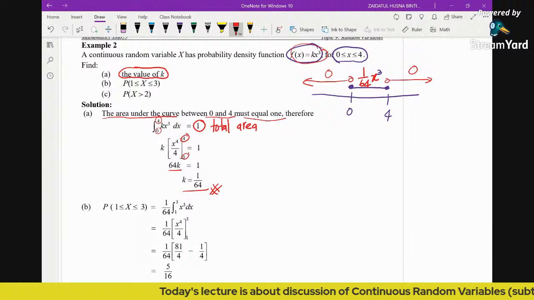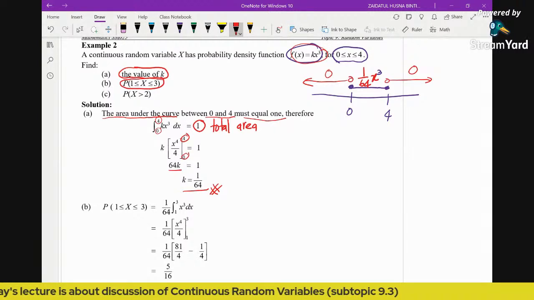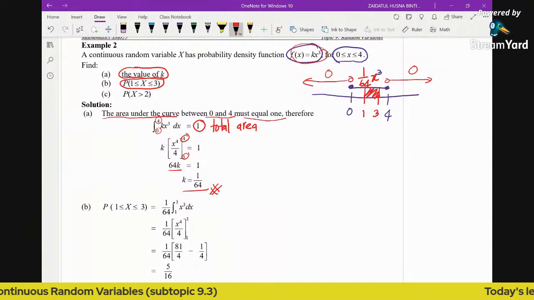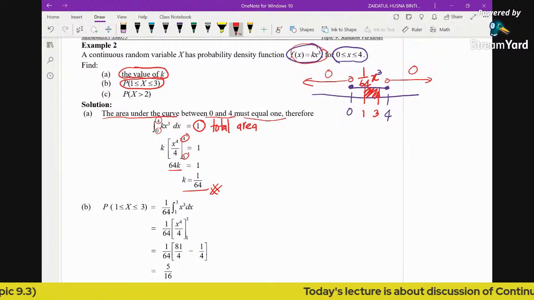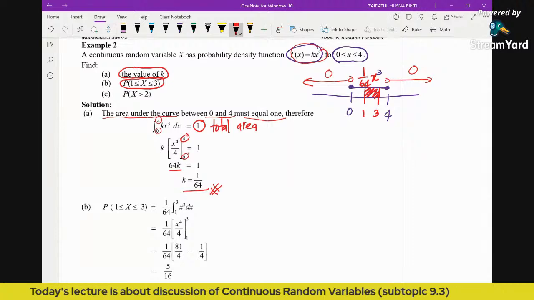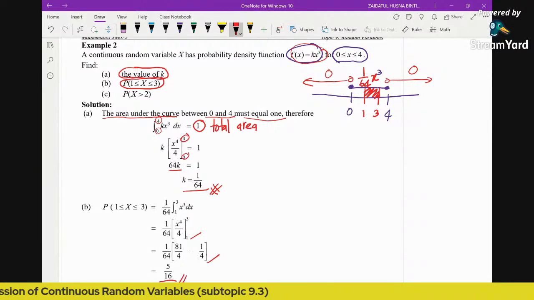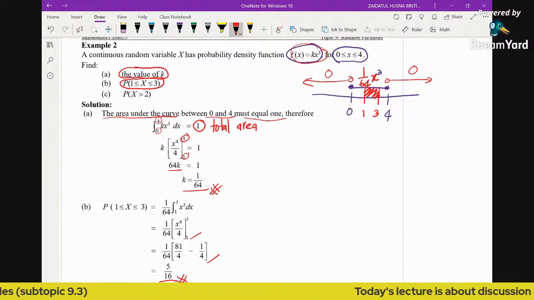Okay, so now the question says find probability of x from 1 to 3. So you can see 1 to 3. So we need to find the area under the graph from 1 to 3. So it's just about integrating the function from 1 to 3. Again, it's the same function. You just integrate using power rule, substitute limits, then you will get this answer. Okay, so these are all very basic functions. You can simply integrate using power rule.